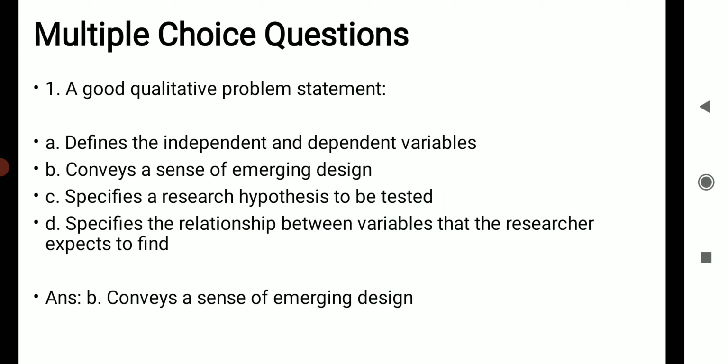Some multiple choice questions. Here, a good qualitative problem statement consists of the following statements: A, defines the independent and dependent variable; B, conveys a sense of emerging design; C, specifies a research hypothesis to be tested; D, specifies the relationship between variables that the researcher expects to find. Here B is the answer: conveys a sense of emerging design.